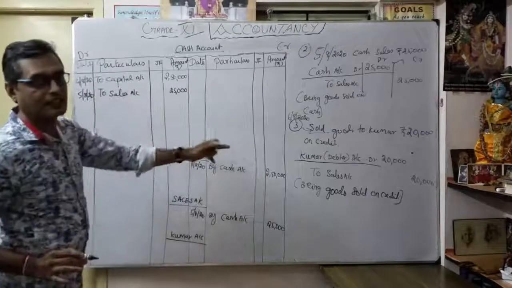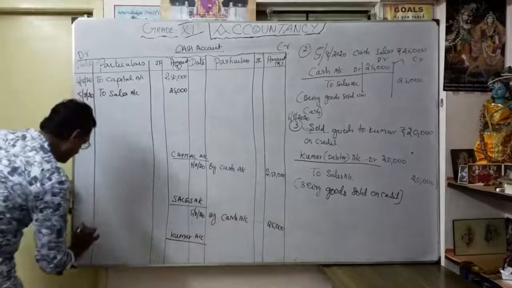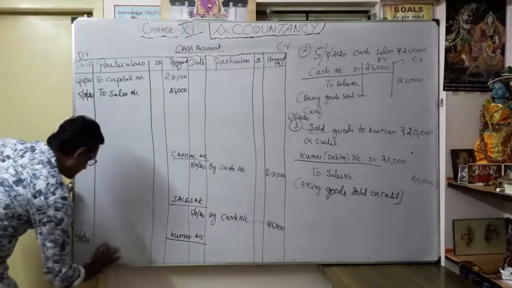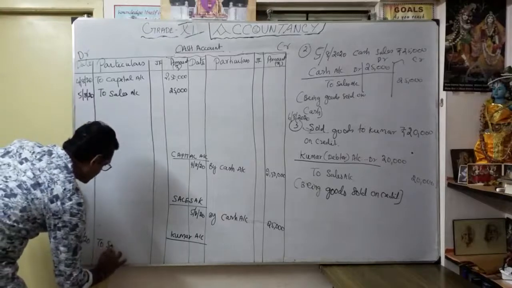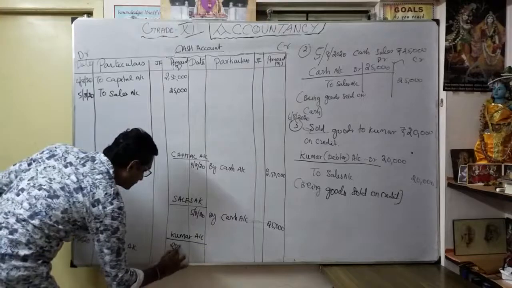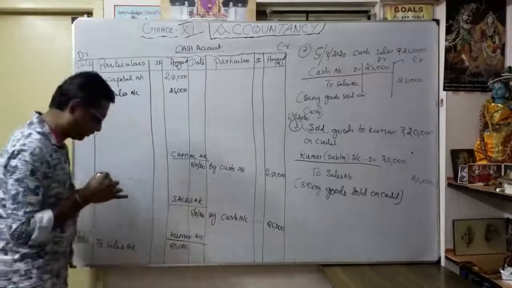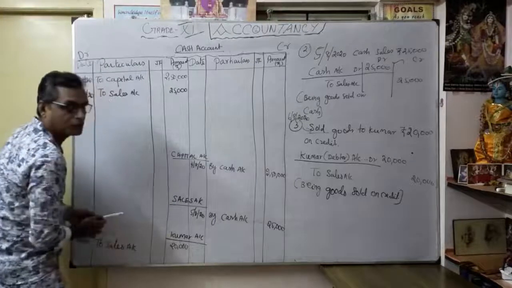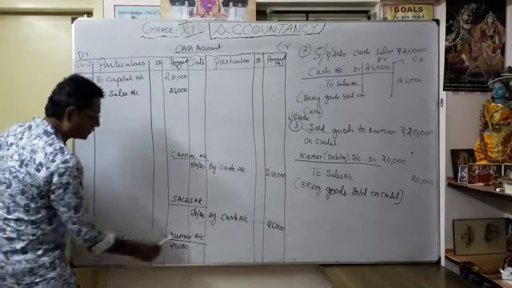So what is the posting? Simply, what is the date? 6th August 2020, to sales account 20,000. Then only I know in my Kumar account how much I sold. That's why I am debiting Kumar account. Kumar account debit to sales account.